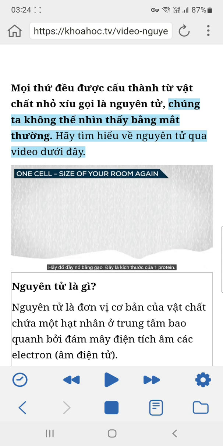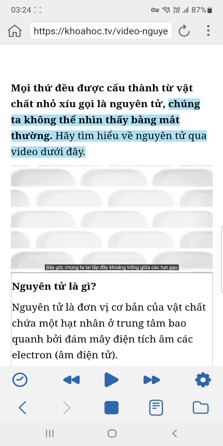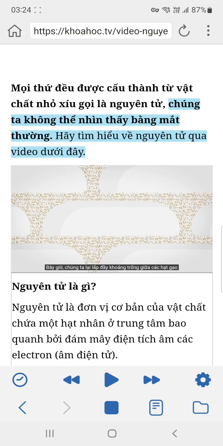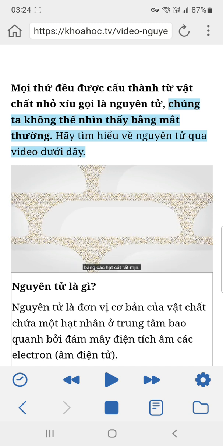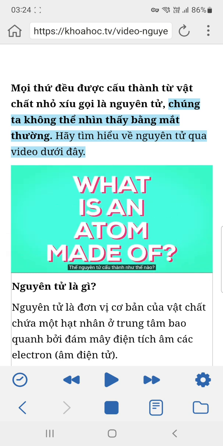Let's fill it with rice again. This is about the size of a protein. And now, let us fill all the empty spaces between the rice corns with fine grains of sand. This is roughly how small atoms are. What is an atom made of?